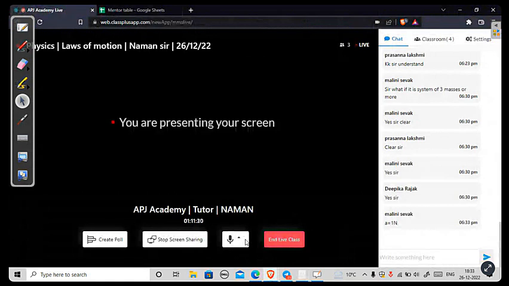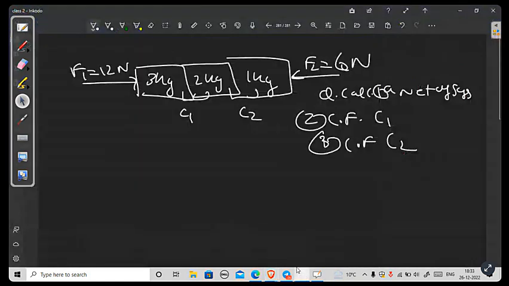Acceleration is 1, that is correct. Why are you guys taking this much time? This is not acceptable to me. It's a pretty easy question.